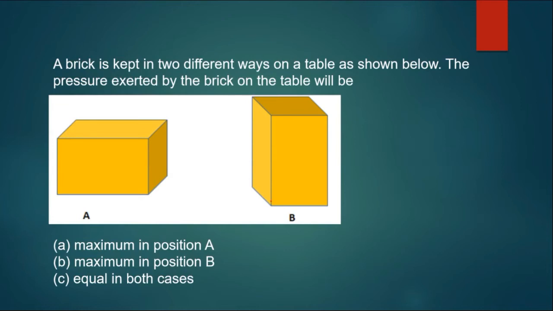Next question. A brick is kept in 2 different ways on the table as shown below. The pressure exerted by, so what is asked is a pressure. Pressure exerted by the brick on the table will be, out of these 3 choices you have to pick up one. First choice says maximum in position A, and maximum in position B, and equal in both the cases.